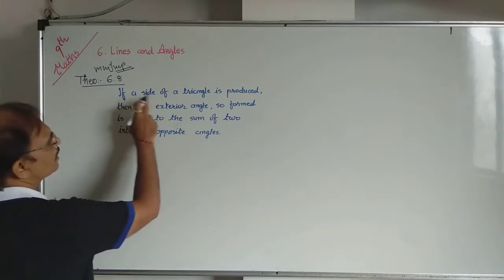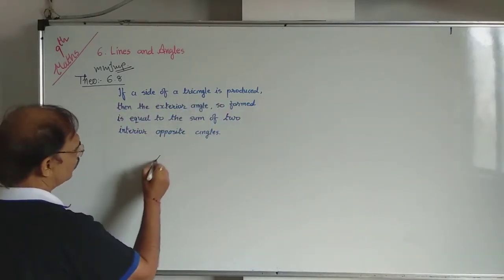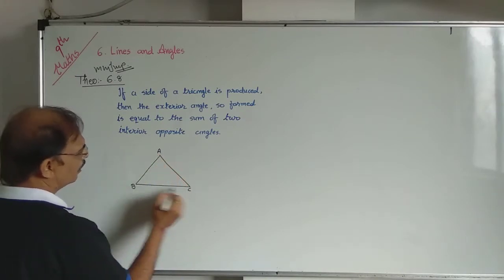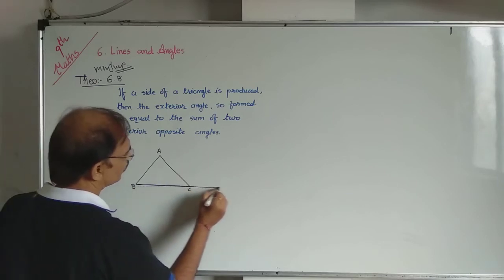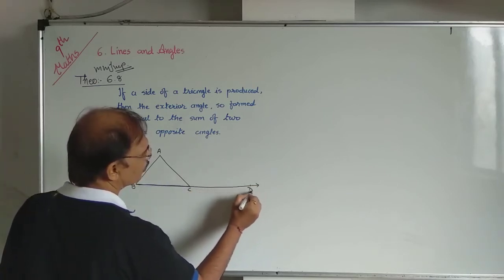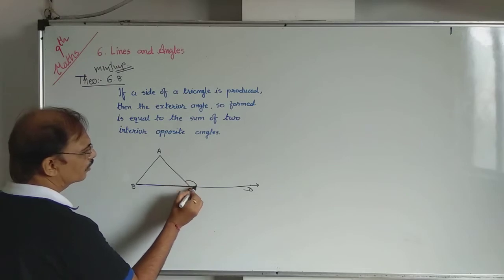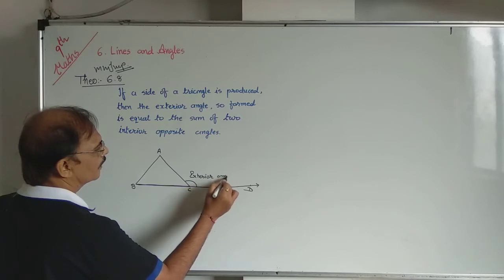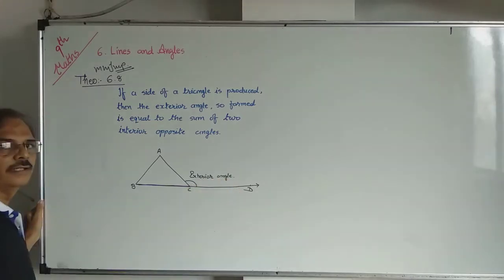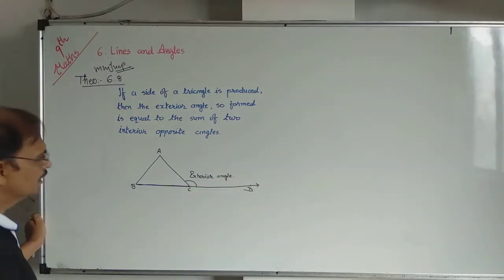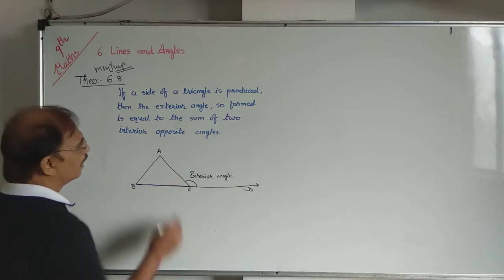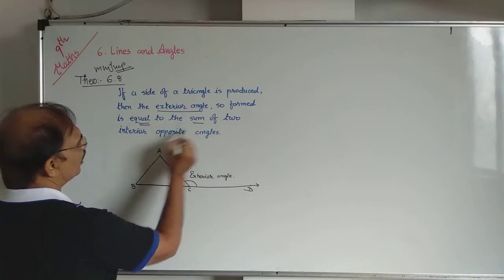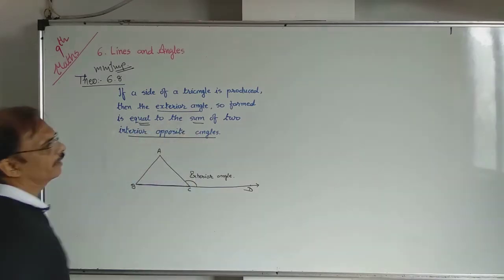See, if one side of a triangle is produced, suppose a triangle is given, that triangle is ABC, and one side BC is produced. Produced means extended. Suppose this point is D. Then this angle is called the exterior angle, outside the triangle and formed at the vertex. Now, the value of the exterior angle is equal to the sum of the two interior opposite angles.